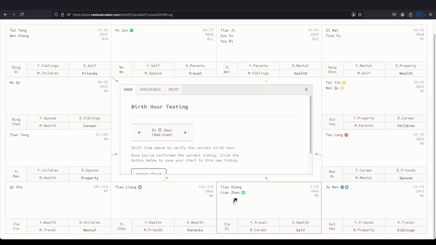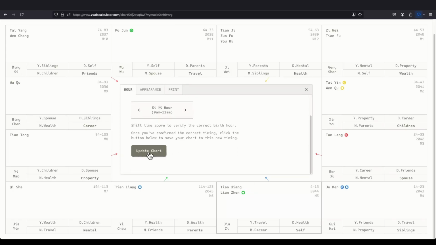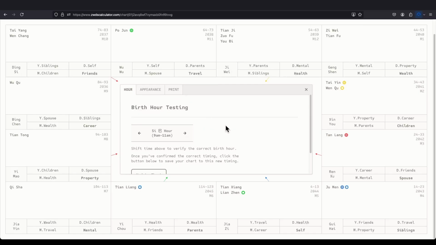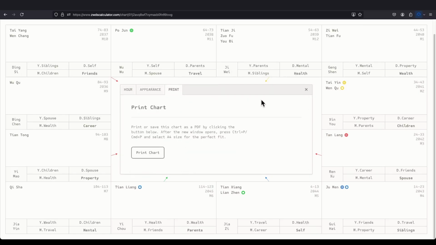Lian Zhen is like a multi-talented person. Maybe he's like romantic, right? So if everything fits, you can hit update chart over here. But of course, we have to use all of the boxes to see whether it fits a person or not, such as tracking their life events of their marriages, divorces, or their business successes, and so on. Here we have quick settings and print.